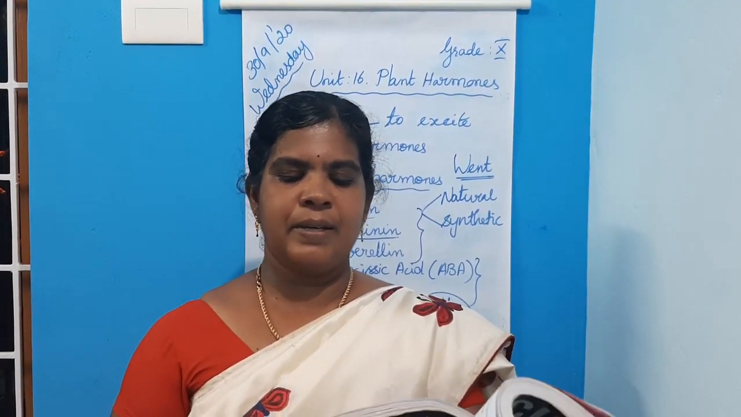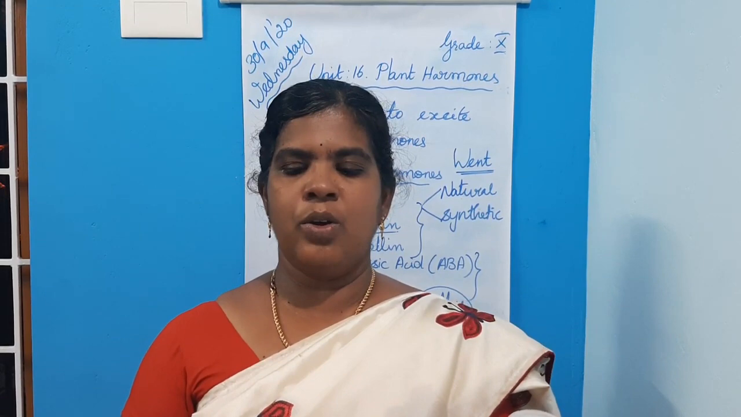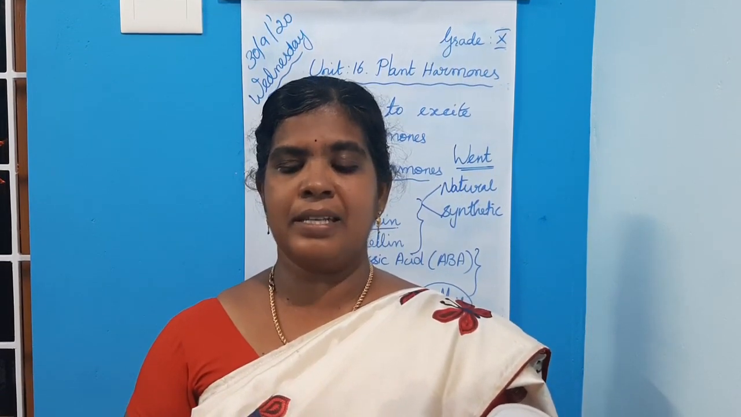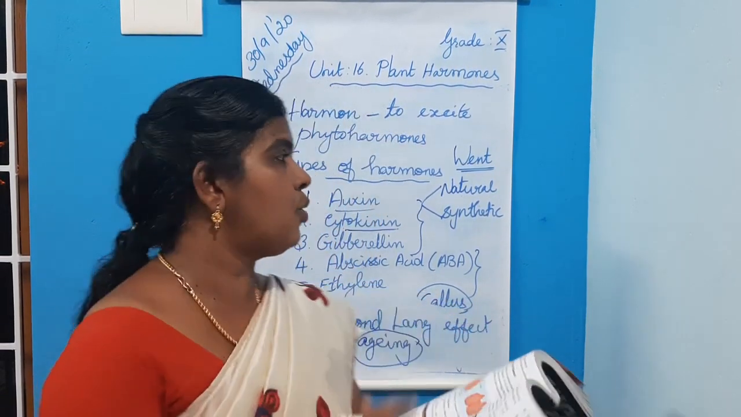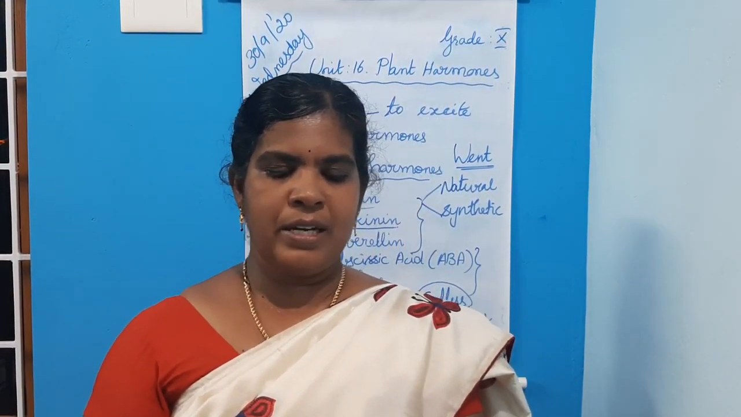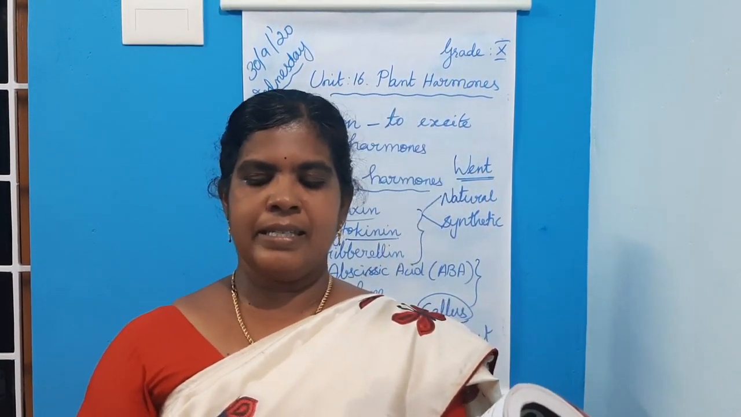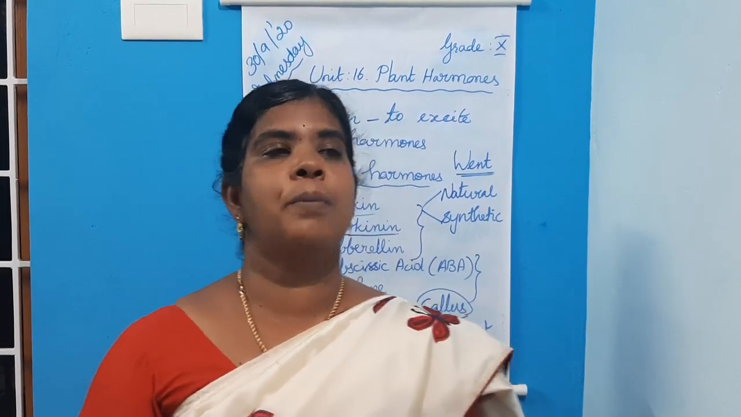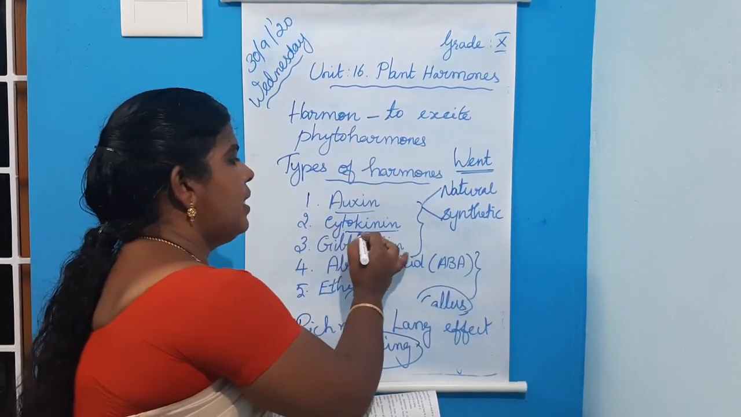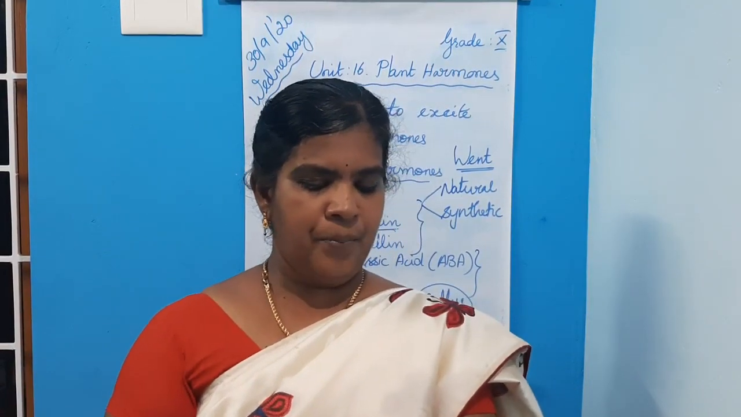Fill in the blanks. First one: dash causes cell elongation, apical dominance and prevents abscission. Auxin, right? Auxin. Question number 5: the hormone which has a negative effect on apical dominance is cytokinin.